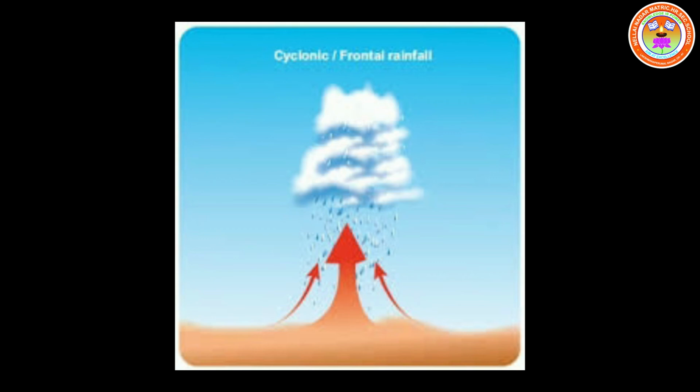When air masses are made to converge and move upward, adiabatic cooling occurs. Cyclonic rainfall occurs in tropical as well as temperate regions. When warm and cold air masses converge, condensation and precipitation take place on the boundary between warm and cold air masses. It is called frontal rainfall.